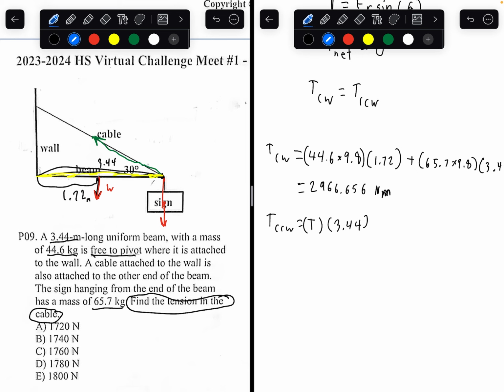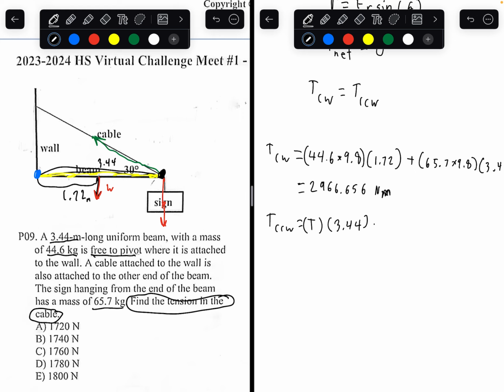This is because remember this blue point. That's the axis of rotation. The radius is the distance between the axis of rotation and the acting point of the force. And this black dot I'm drawing right here, that's the acting point of the force. That's where the force, the green arrow, starts. So that distance is 3.44 meters, which is given.